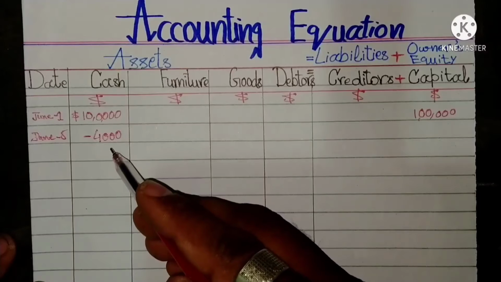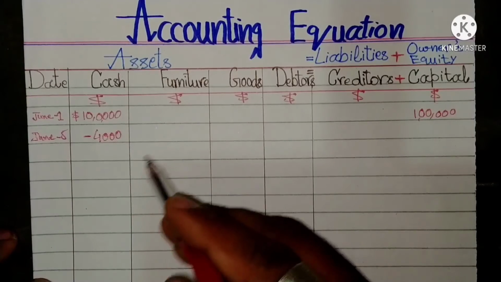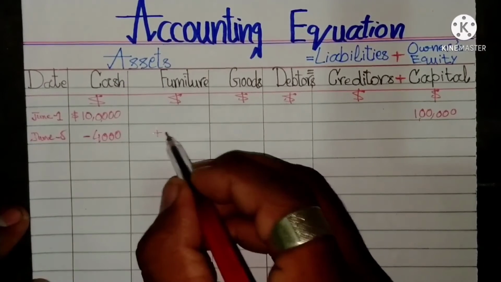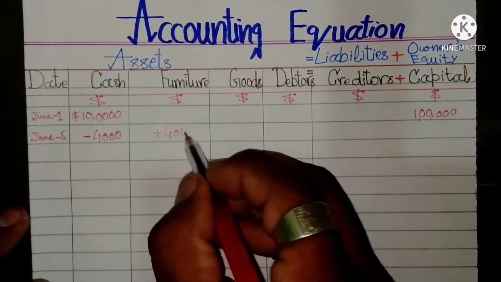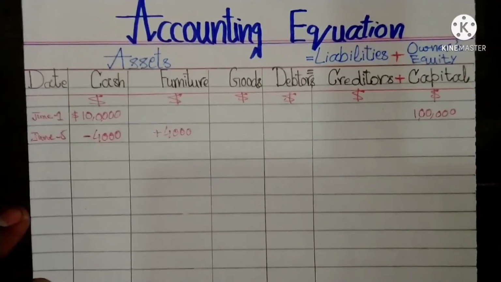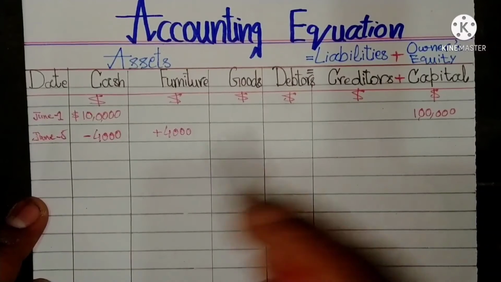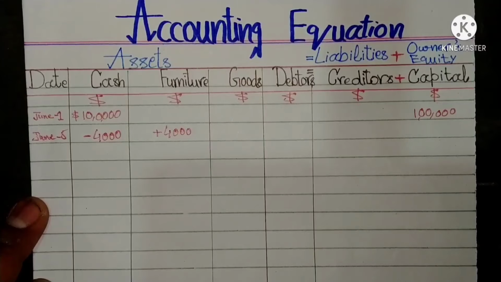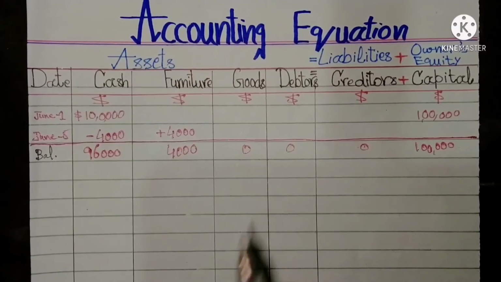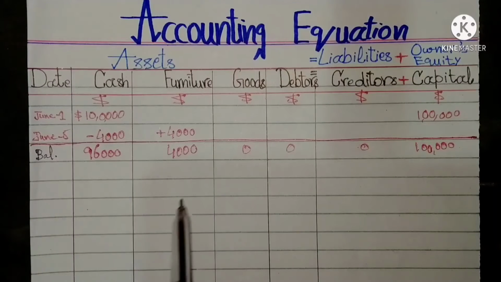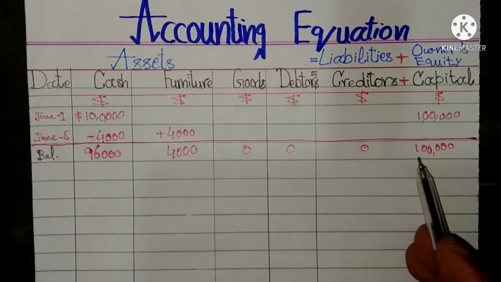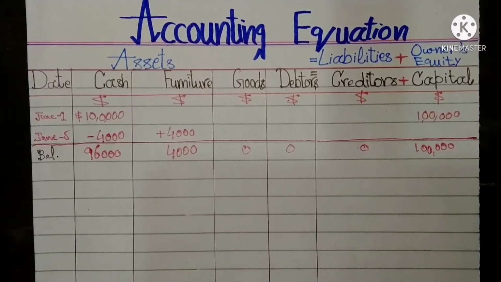Ultimately, cash decreased by $4,000 and a new asset is added with $4,000, which is furniture. There is no change on the right side of the accounting equation. The balances of both sides after the transaction are here, which are equal on both sides.